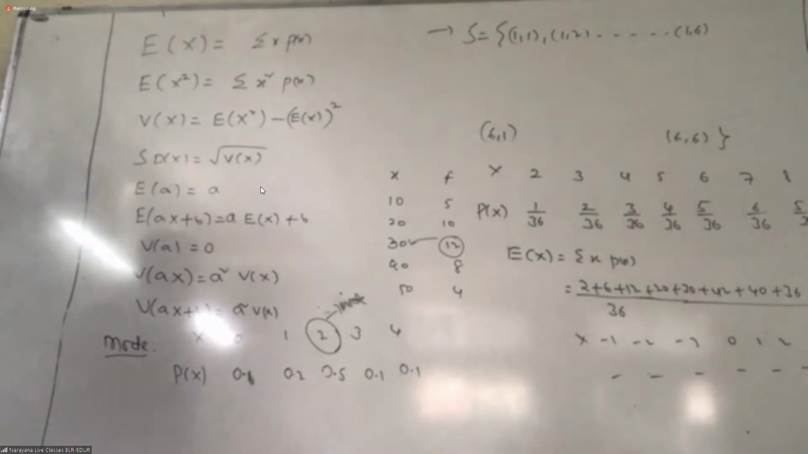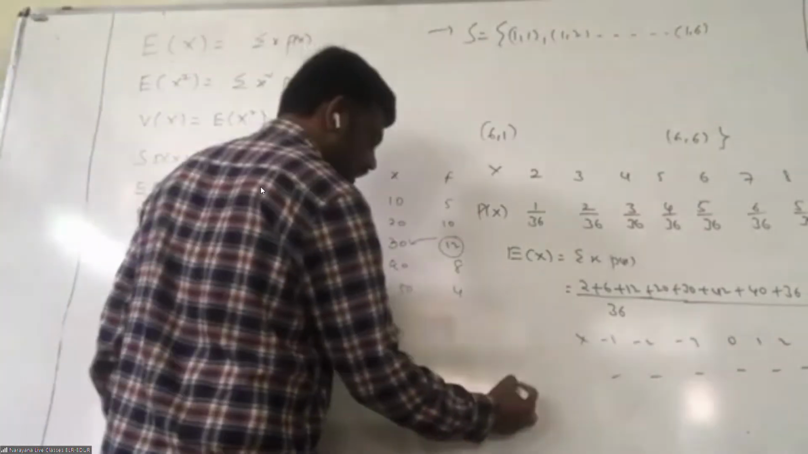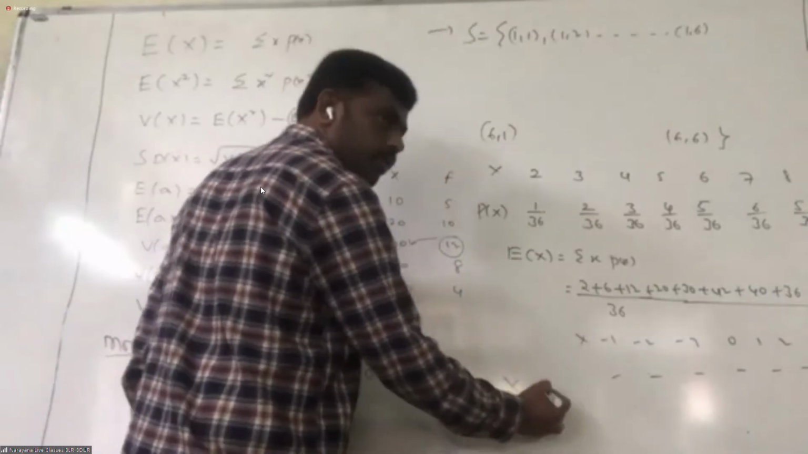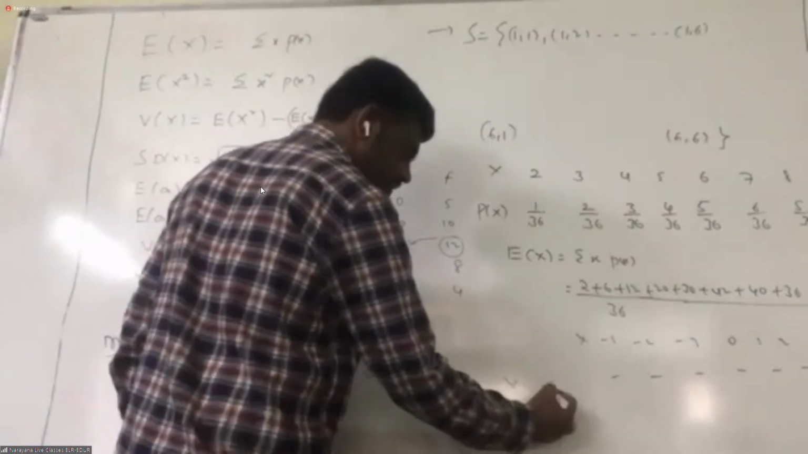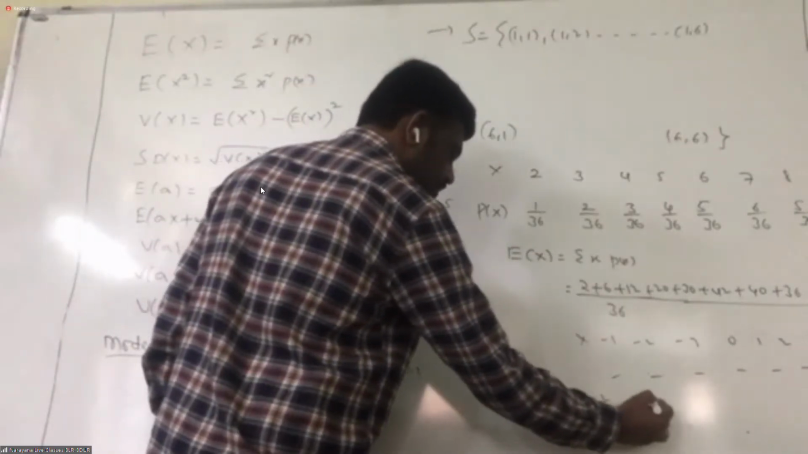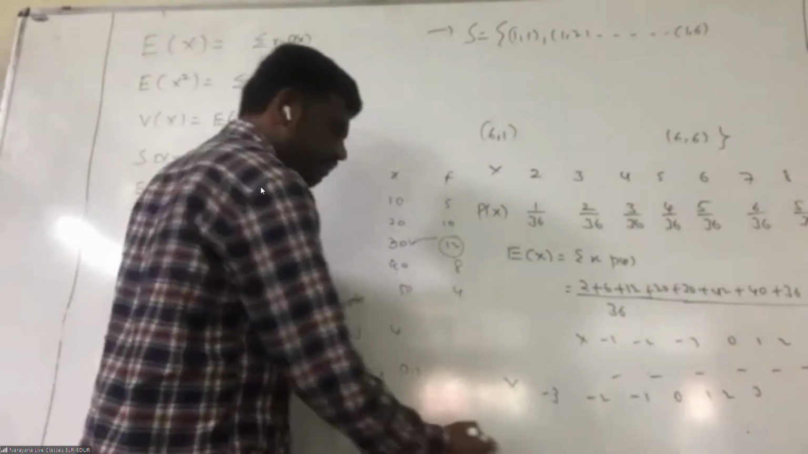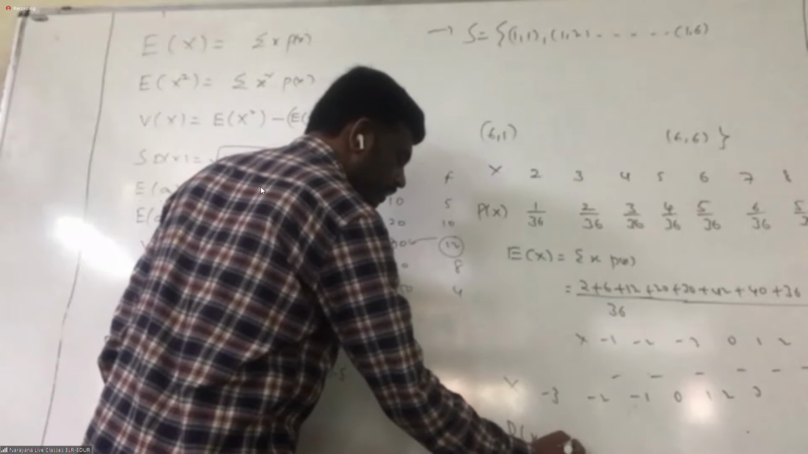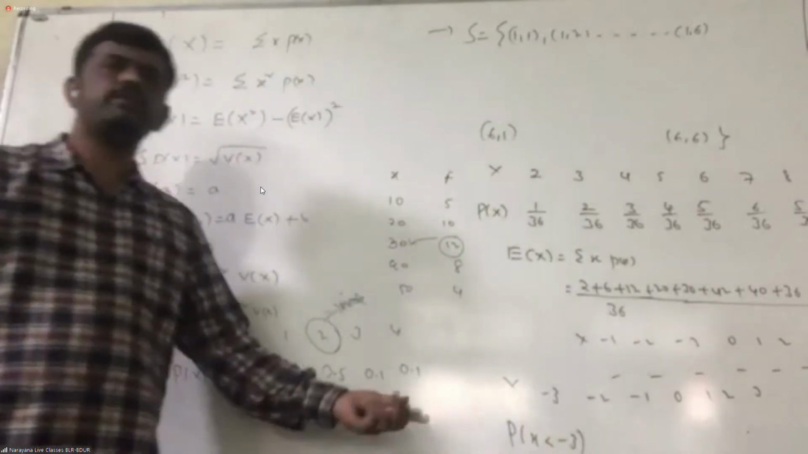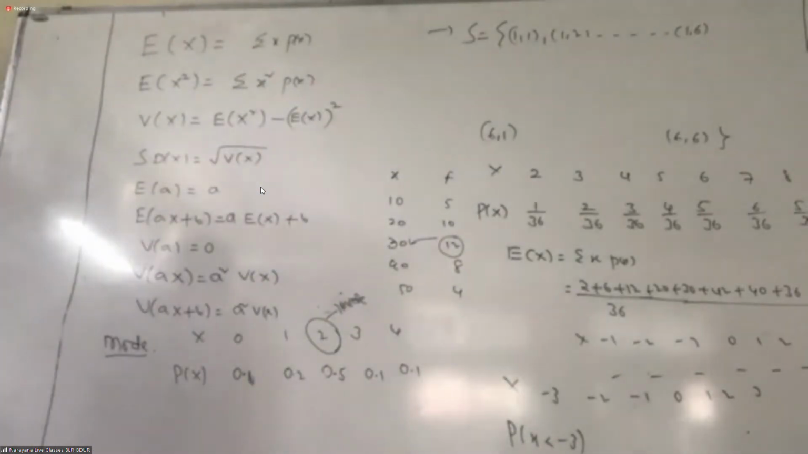See, here they are given values like x is taking from minus alpha to alpha. That means x is taking minus 3, minus 2, minus 1, 0, 1, 2, 3, for example. Now, if they ask what is the probability of x less than minus 3, is x taking any value less than minus 3? No value. Then what is the probability? 0. Got it?